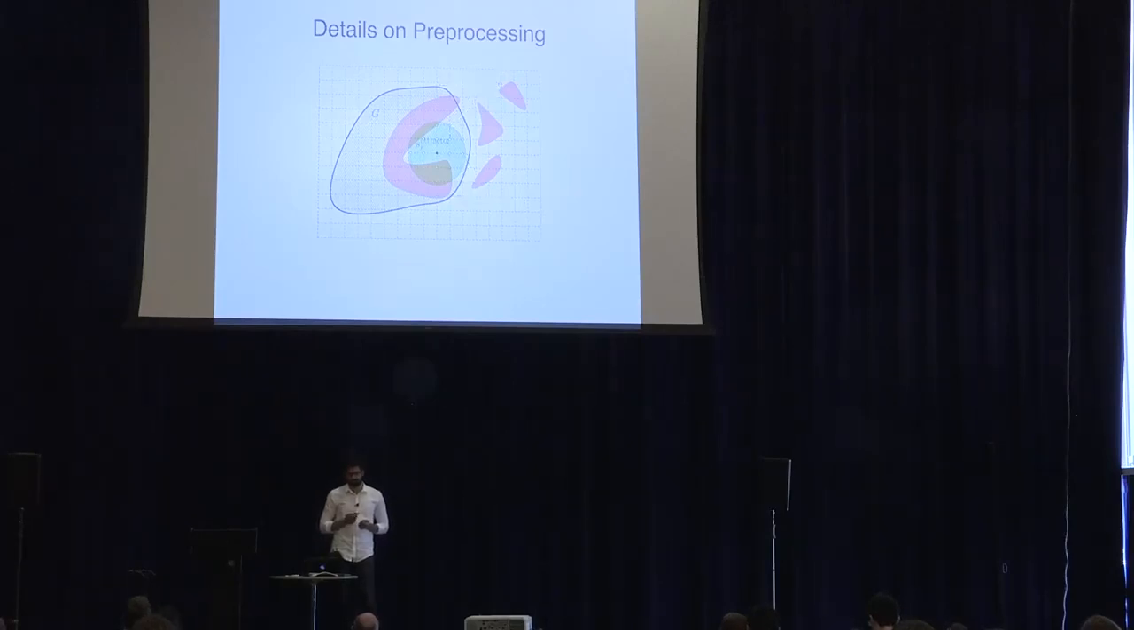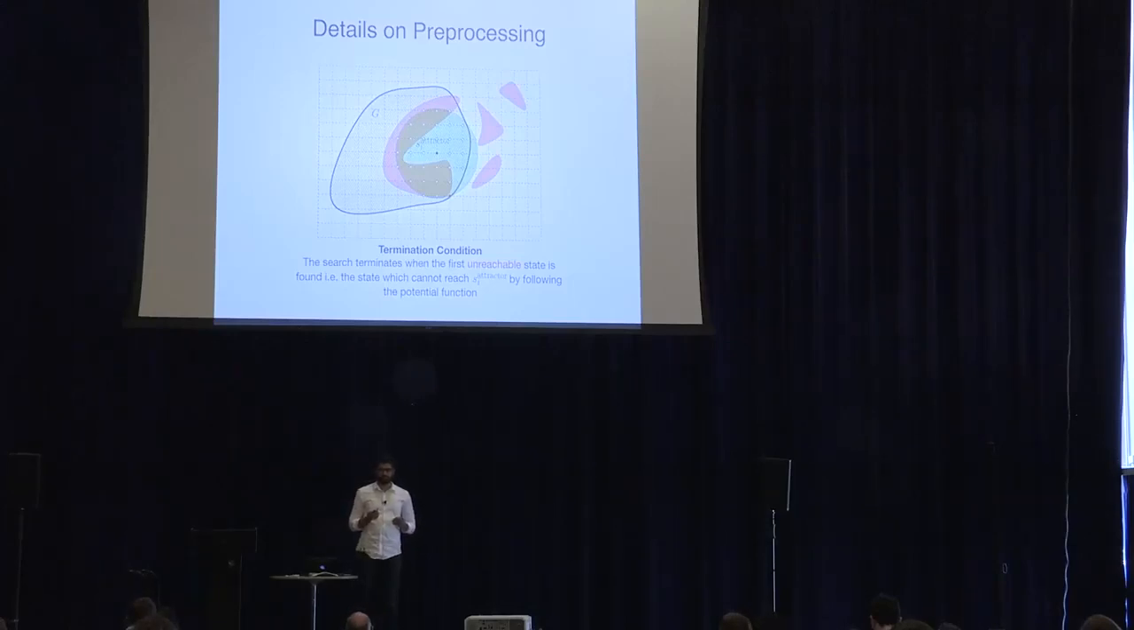Now the search continues, and it then terminates when we find the first state which is unreachable. The unreachable state obviously is the state which cannot reach the attractor following the heuristic. More specifically, for this state, the best predecessor according to the heuristic function leads to a collision. So we stop here, and the heuristic value of this state gives us the radius of this subregion.